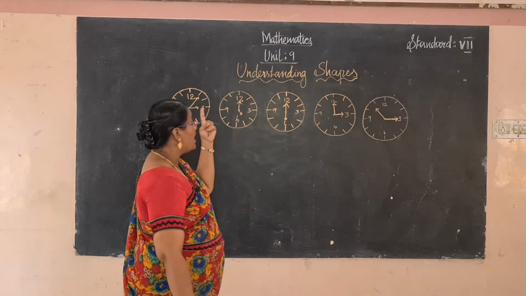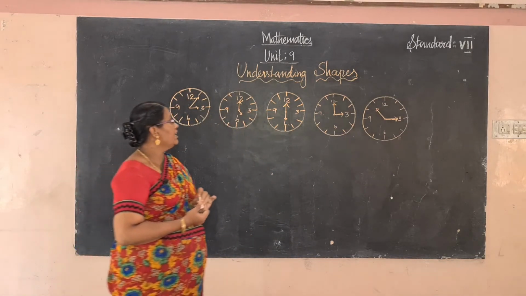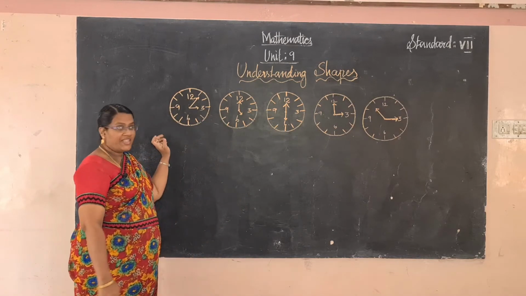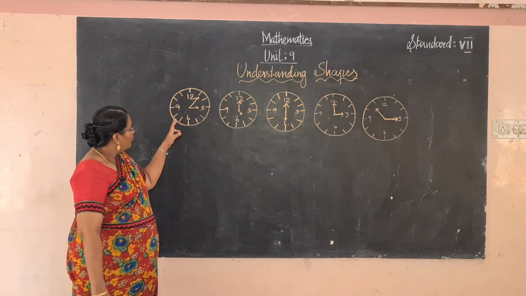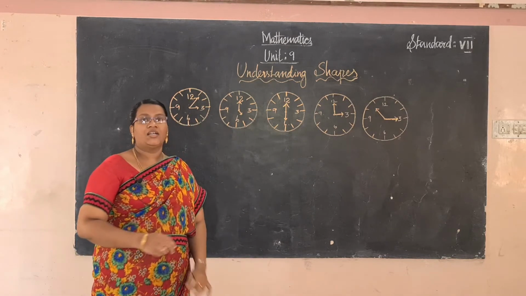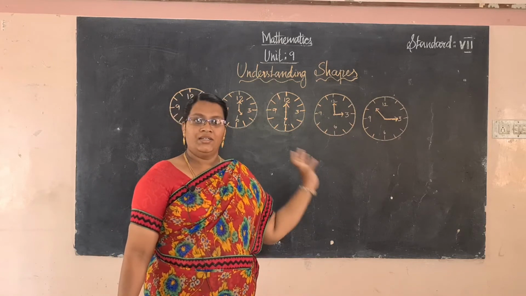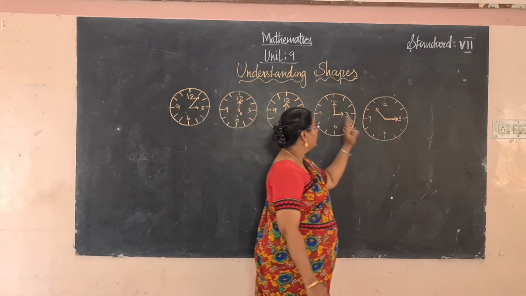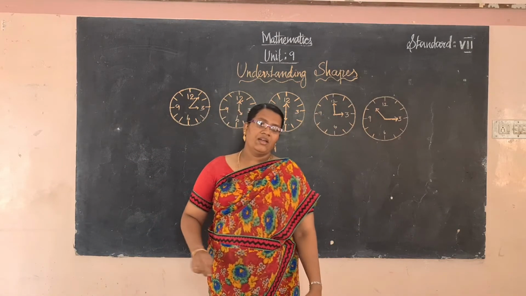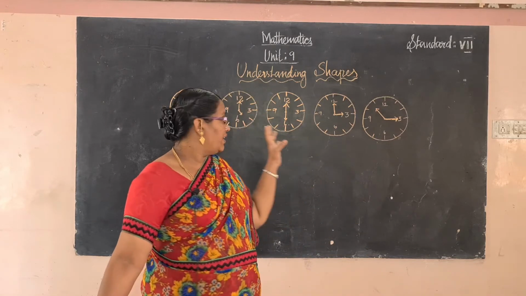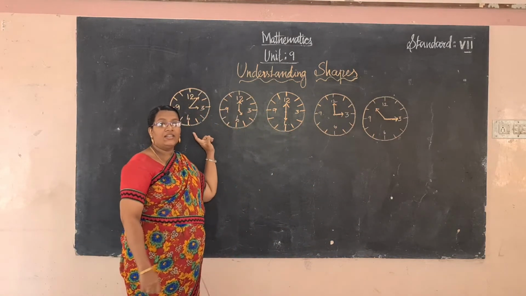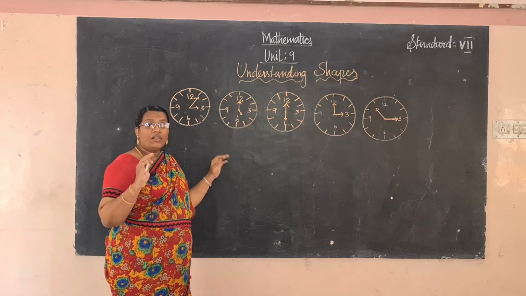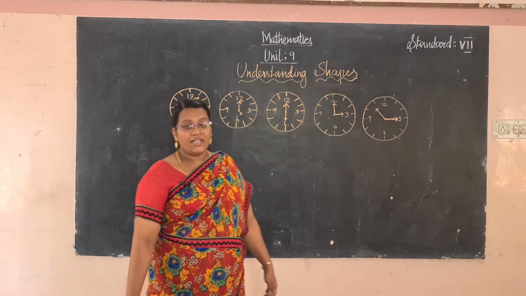Today we are going to learn about the new concept. What is the name? Understanding shapes. What are these? These are clocks. What we observe from this is that each clock shows a different time. Any other? Yes, very good. It's an angle. In a clock, all the types of angles are there.